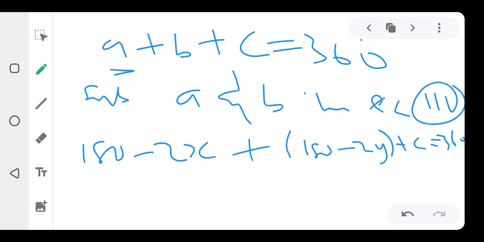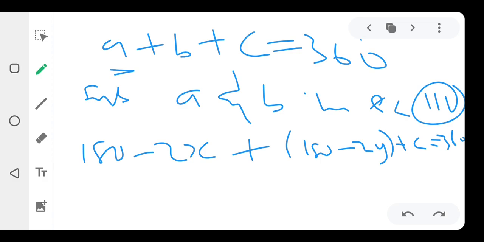This is still your A plus this B here. B plus this C will give me 360. Alright, so that's it now. So let us quickly do something to it. If you have something like this, the next thing for us to do is to expand our bracket and sum everything up and get our answer straight away.